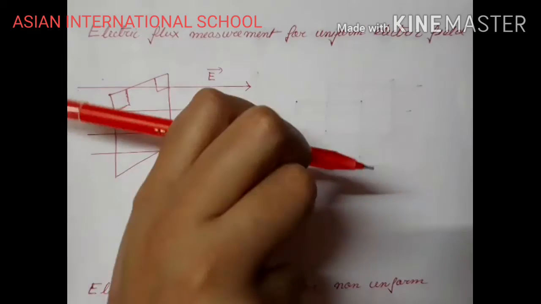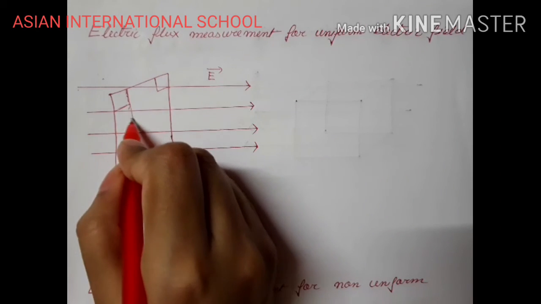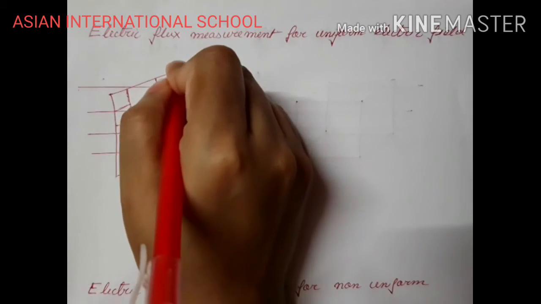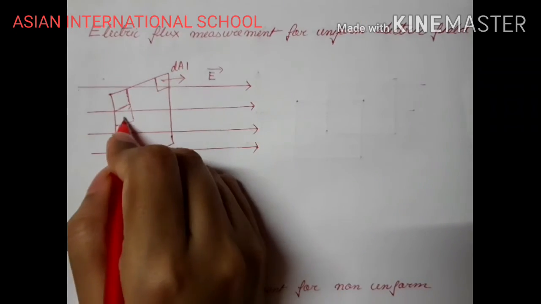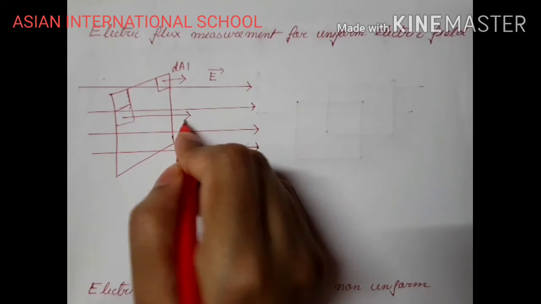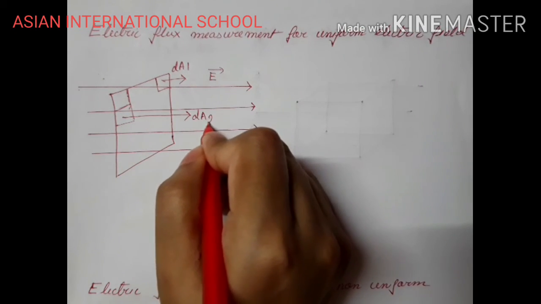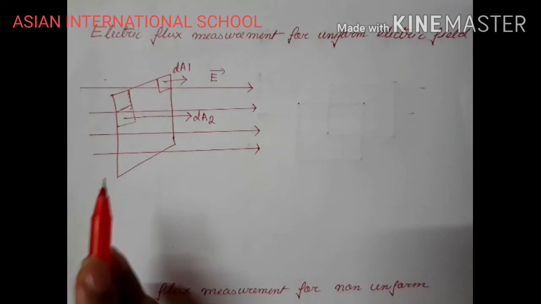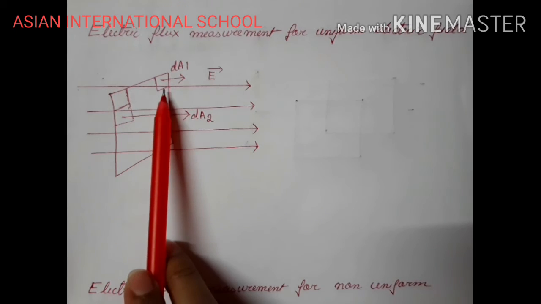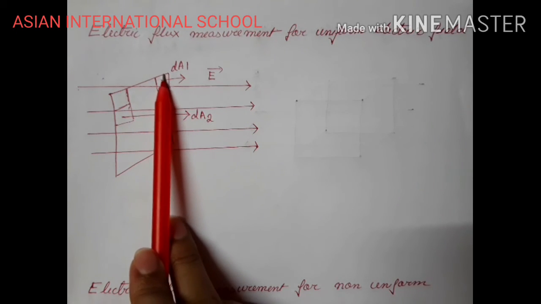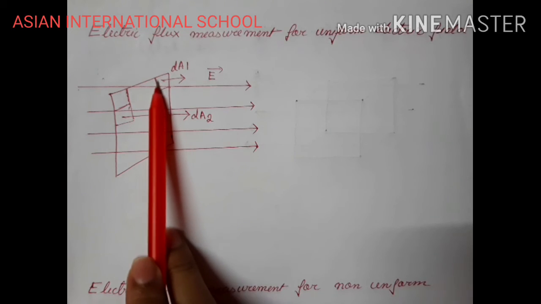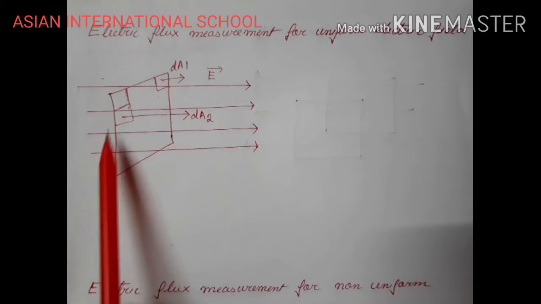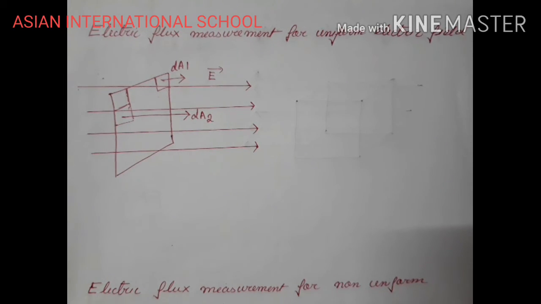I know this will be the direction of the area vector, but also if I am considering the small elementary area, this will be my direction of the area vector. So I can write that this one is dA1 vector, or if I consider this one, this will be my area, I can write dA2 vector. In this way I can divide it into small elementary parts, and then I will be integrating. First I will calculate the electric field lines passing through the small elementary area, and then I will integrate. I will get it for the whole surface, how much flux is passing through this particular plane.